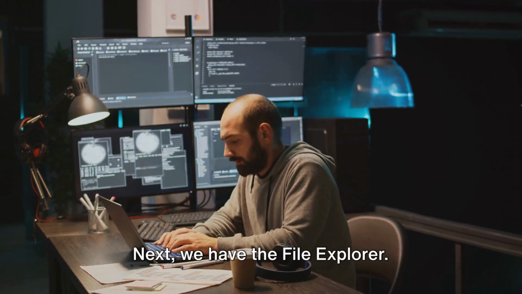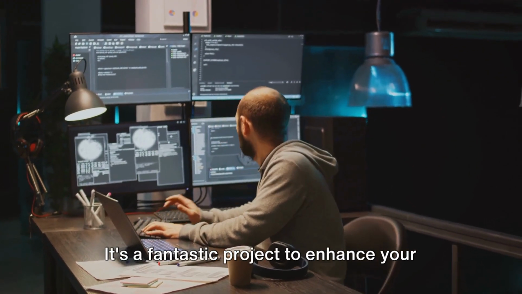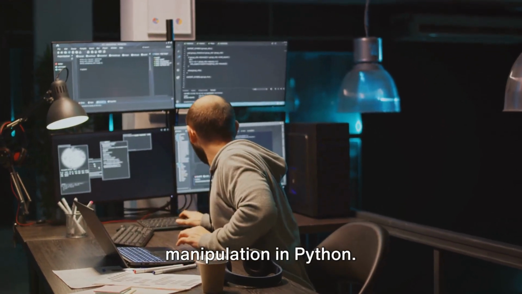Next, we have the File Explorer. This is essentially a simplified version of the File Explorer on your computer. It's a fantastic project to enhance your understanding of file and directory manipulation in Python.